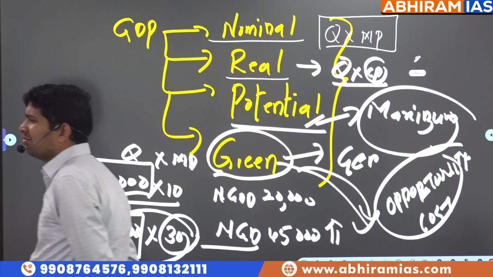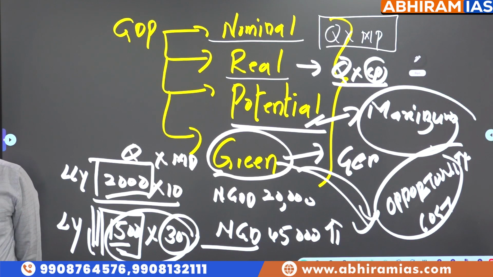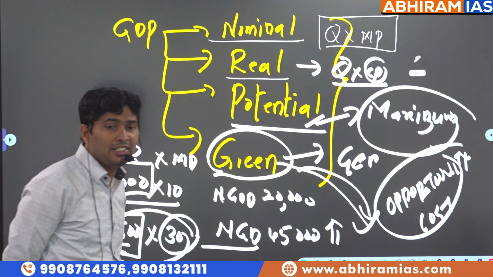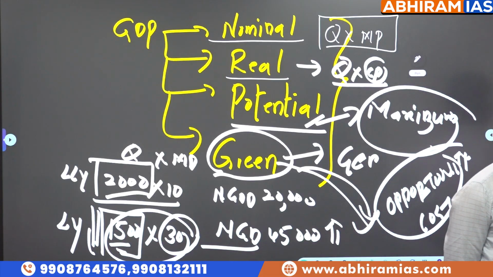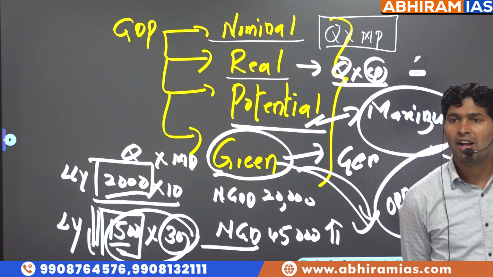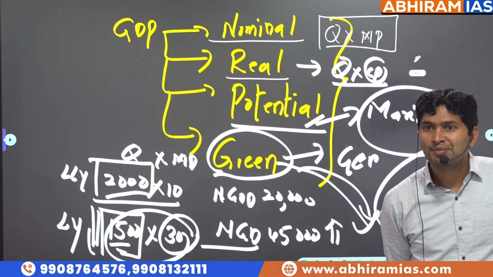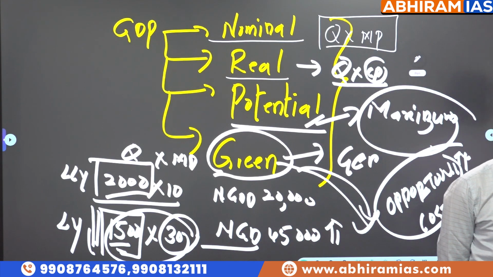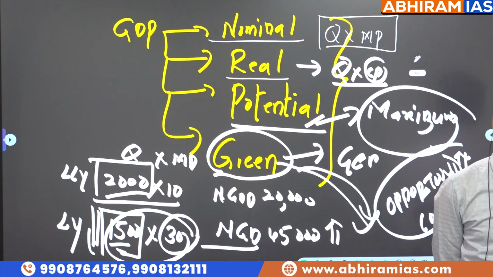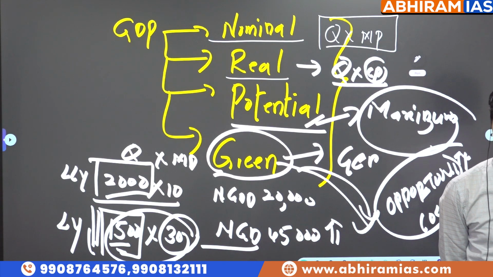But actually speaking, nobody wants to calculate green GDP. Why don't they want to calculate green GDP? Because no country, no government wants to tell how much damage they did to the public. That's a reality. So you study Uttarakhand state, gross environment product, not GDP.